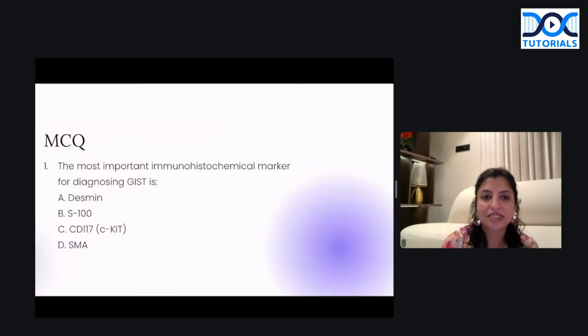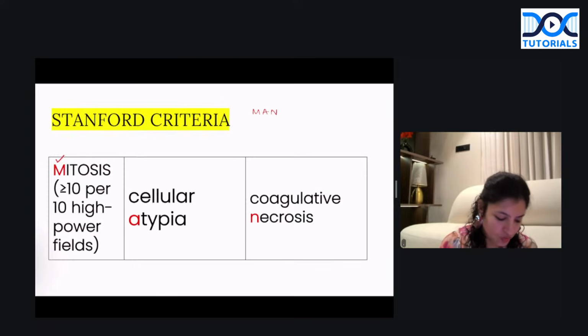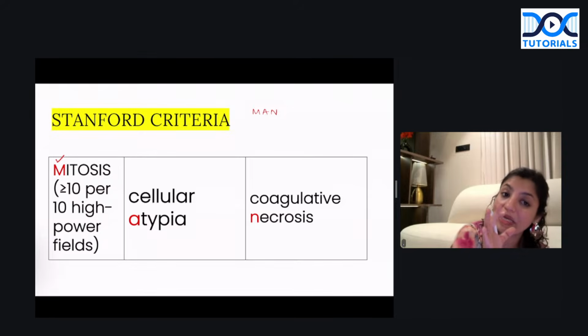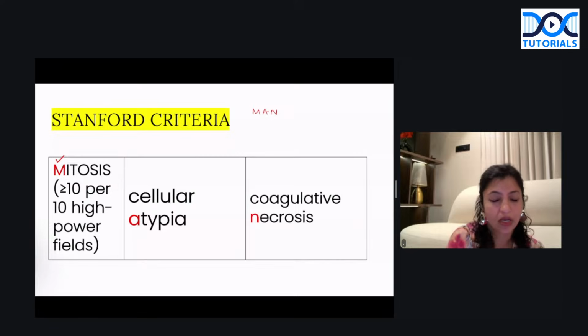So once we are very clear, let's come to some MCQs here. Also, what are the syndromes? Somebody asks you, what is the syndrome which is associated with leiomyosarcomas? So leiomyosarcoma has a very characteristic syndrome which is called hereditary leiomyomatosis and renal cell carcinoma syndrome. So whenever we talk about hereditary leiomyomatosis and renal cell carcinoma syndrome, it is associated with leiomyomas, but it can progress into leiomyosarcoma.